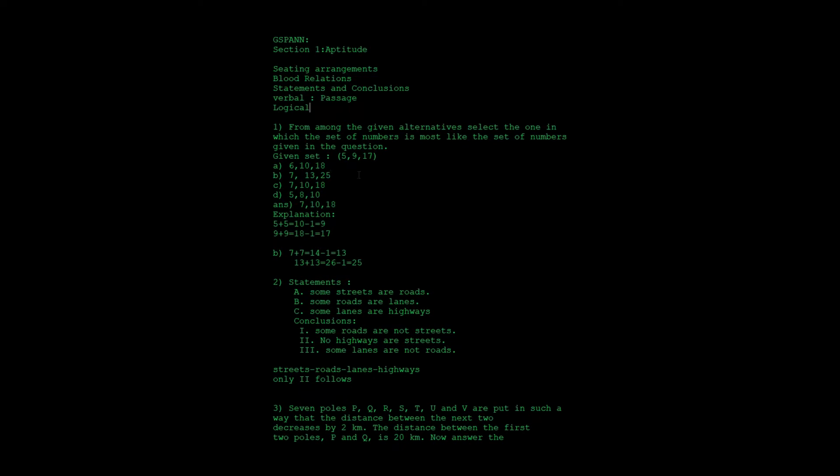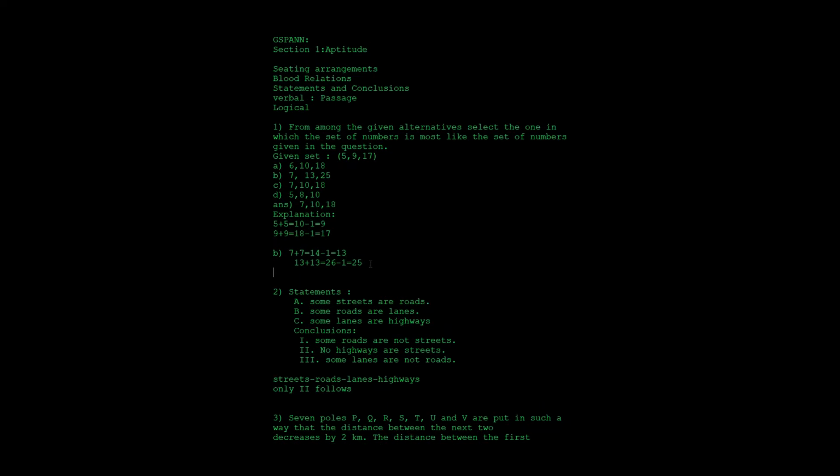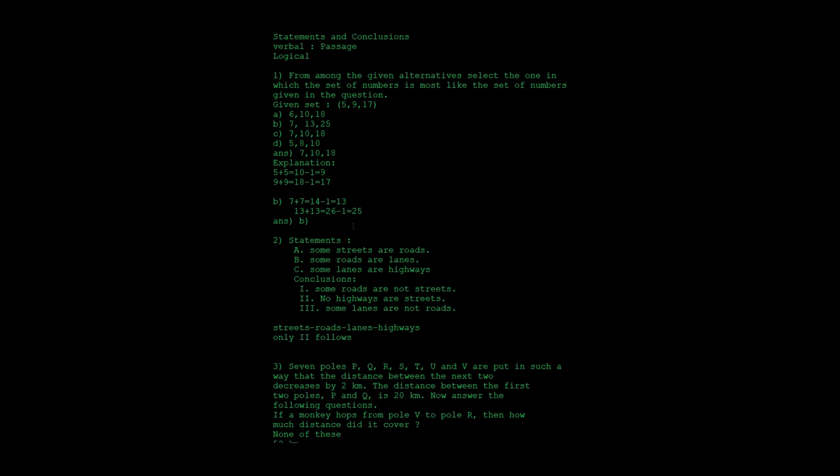For the first option you can see 6. 6 plus 6 is 12, minus 1 is 11. So option A is not correct. Option B: 7, 13, 25. 7 plus 7 is 14, minus 1 is 13. 13 plus 13 is 26, minus 1 is 25. So option B is the correct answer for this question. You will get questions like this.